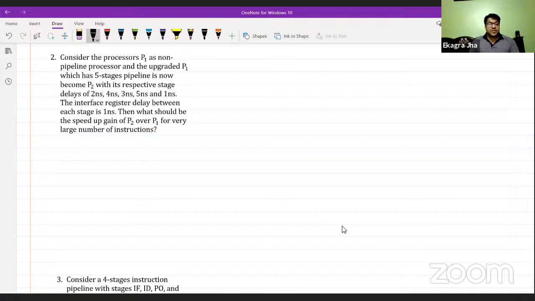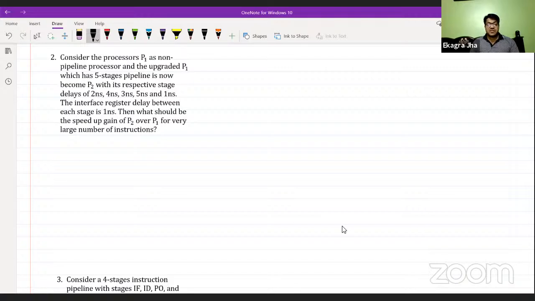And the same system is upgraded to a 5-stage pipeline, so now it is going to overlap, and it becomes P2, with its respective stage delays.